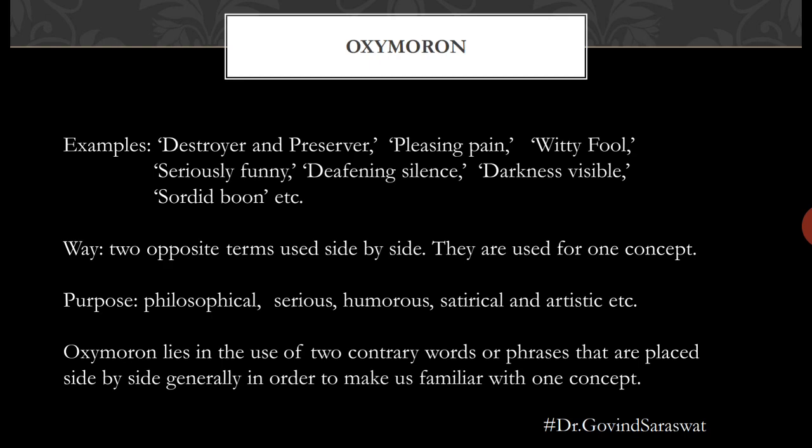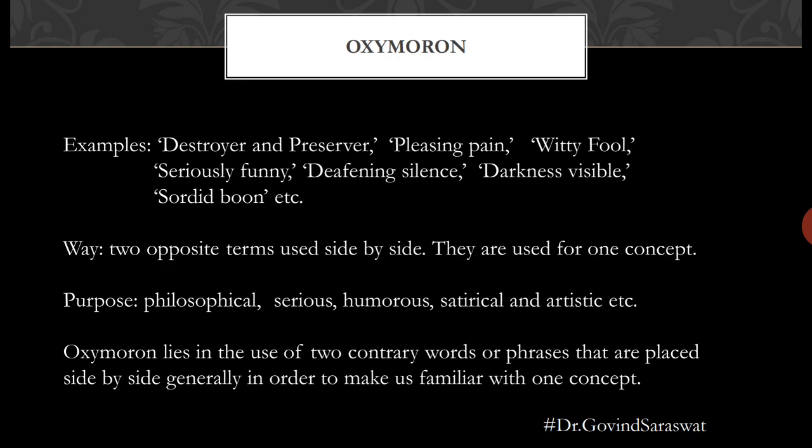So the purpose may be different. Some writers use oxymoron for philosophical, some other for serious, and someone tries to make a humorous effect. Very often we can say that some use it for purely aesthetic or artistic purpose, and sometimes for satirical purpose.